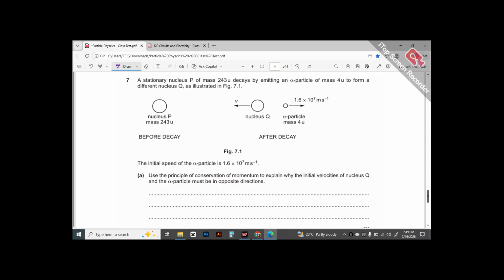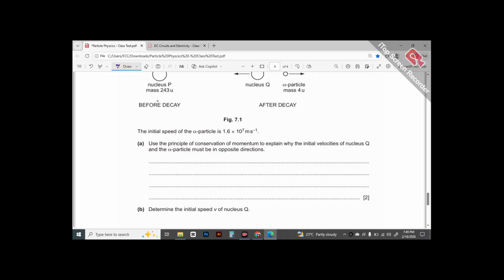Then use the principle of conservation of momentum to explain why the initial velocity of nucleus Q and the alpha particle must be in opposite direction. Now what you had done, which I don't know for what reason, you decided to quote the exact same sentence, that after the collision, as per the conservation of momentum, the velocity of alpha particle and that of Q would be in opposite direction. Yes, that's precisely what the examiner said would be the case. You were to justify it using the conservation of momentum. And that is what we are going to do here right now.